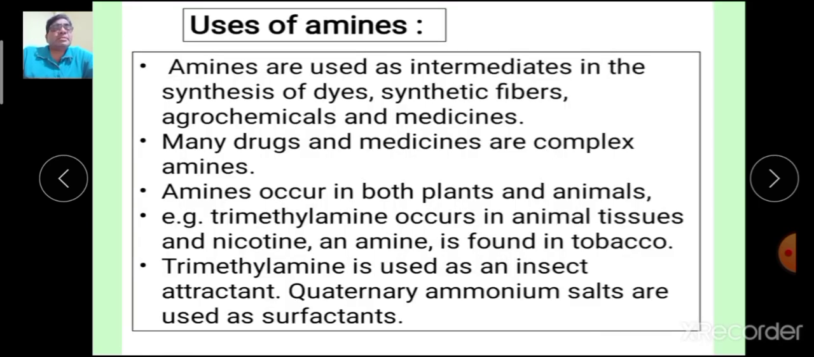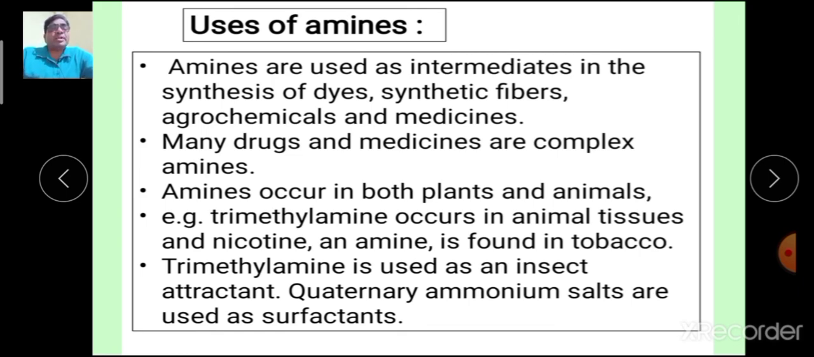Now, the last point is uses of amines. Now, the uses of amines are well known. Amines are used as intermediates in the synthesis of dyes, synthetic fibers, agrochemicals and medicines. We are going to see the synthesis of dyes in this topic using diazonium salts. Now, many drugs and medicines are complex amines. These amines occur in both plants and animals. Amino acids are present.